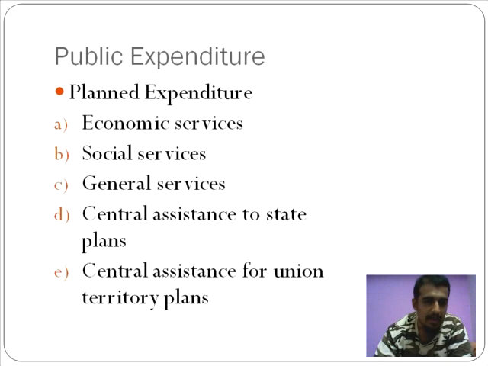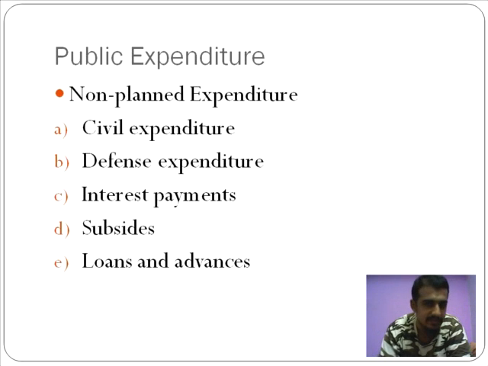Now, apart from planned expenses, the other type of expenses you come across are the non-planned expenses. The first one is civil expenditure. A good example for civil expenditure would be maintaining law and order. If you consider situations in India where riots happen, when riots happen, you don't really know when they might occur and to what extent. In that case, the government needs to bear the cost.